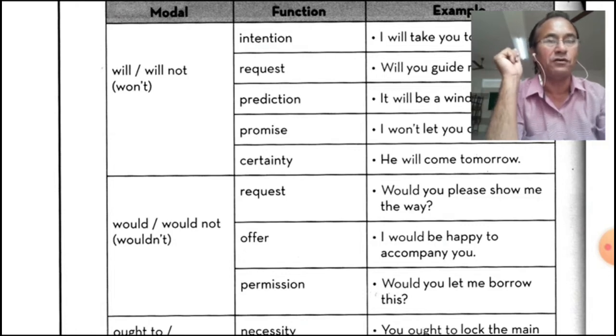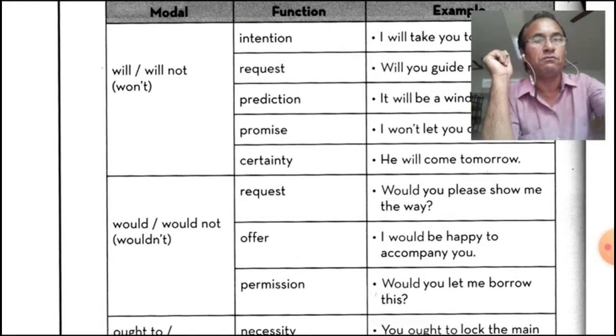We have seen now offer. I would be happy to accompany you. Offer. I would be. More politeness. And permission. Would you let me borrow this? Can, we can use in all these sentences, many modal auxiliaries also, but would is more polite and the most polite is could. So would you? I would be happy to accompany you. Permission. Would you let me borrow this?